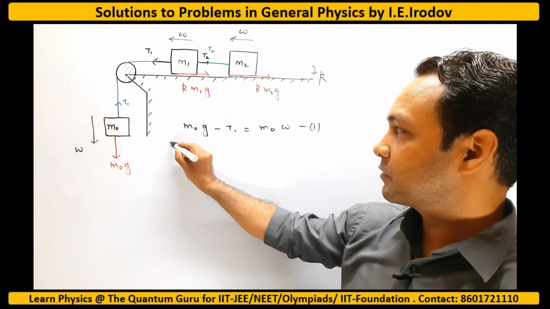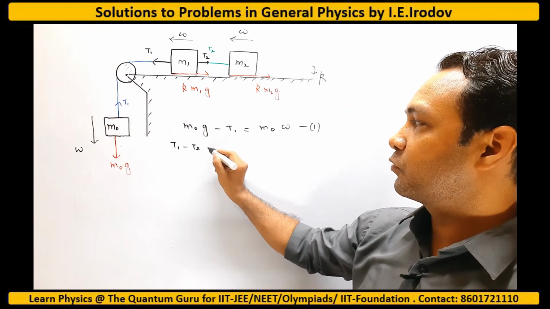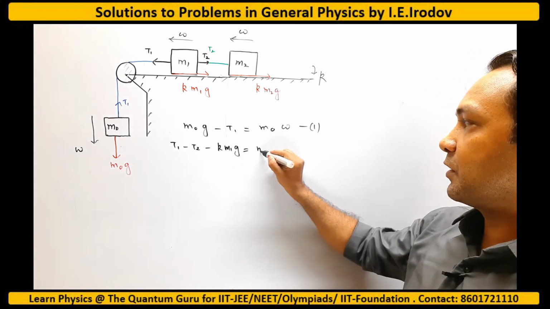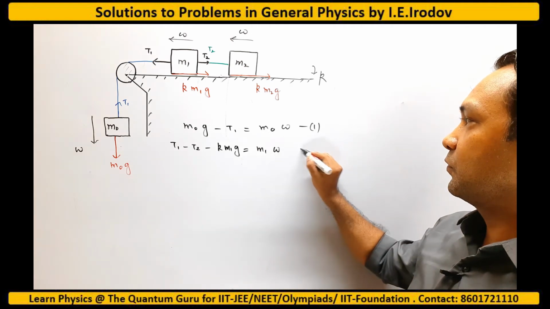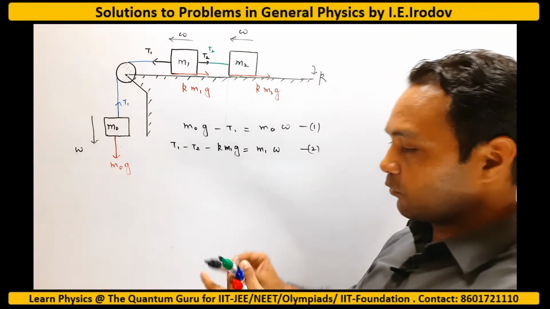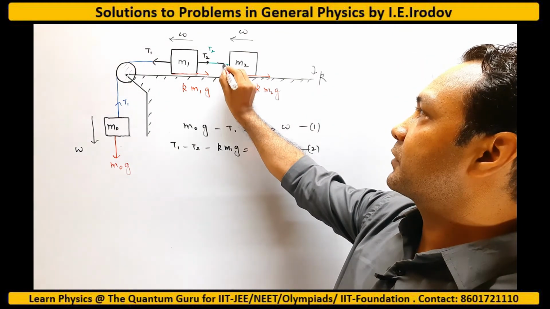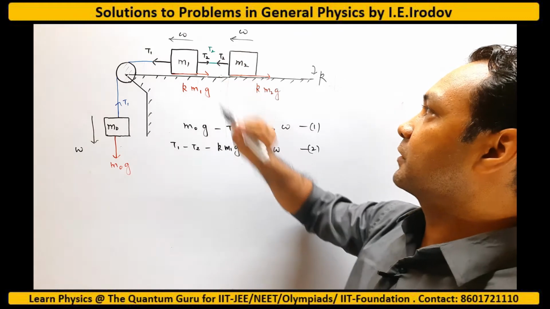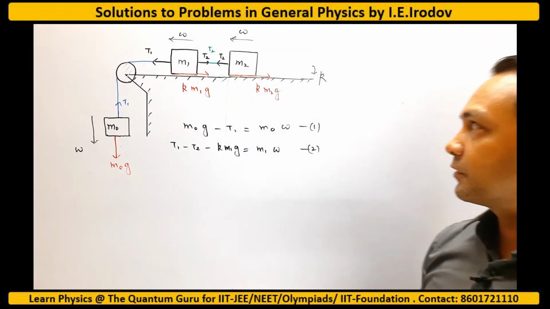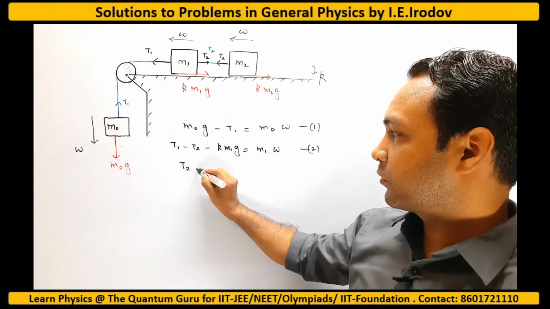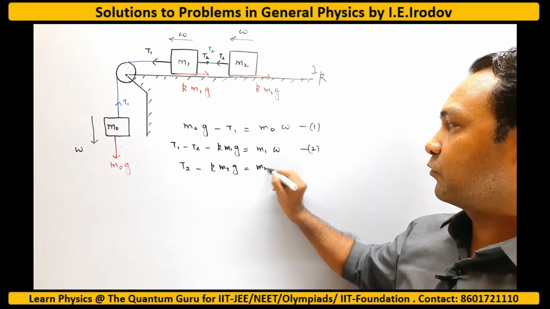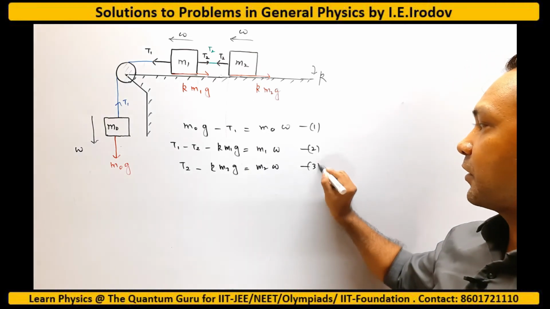So F net is T1 minus T2 minus k m1g is equal to m1w, the second equation. Similarly, we draw the FBD of m2. The pulling force here is T2 by the green color string, and the opposing force is friction, with weight and normal again balancing each other. So the equation will be T2 minus k m2g is equal to m2 into w. This is the third equation.